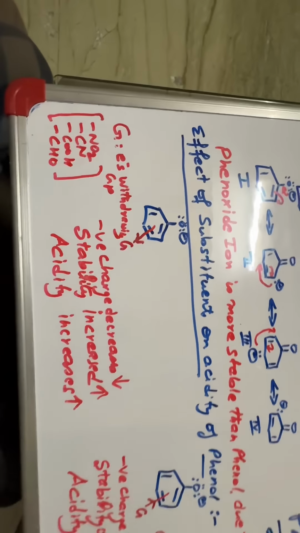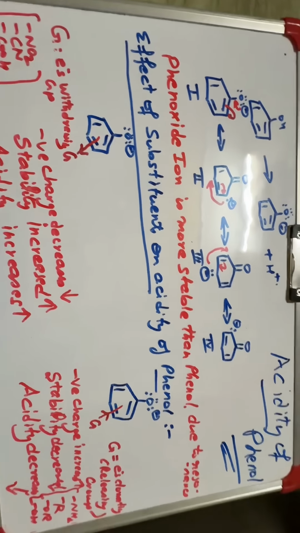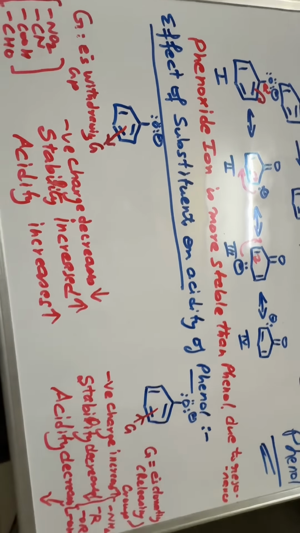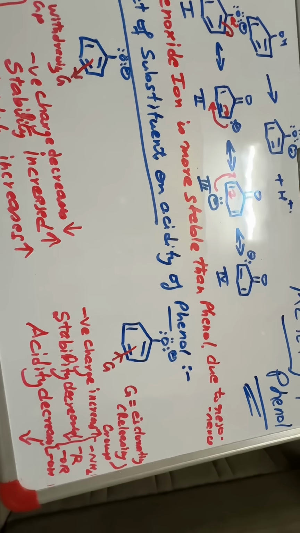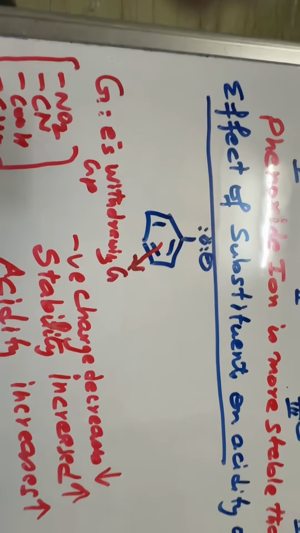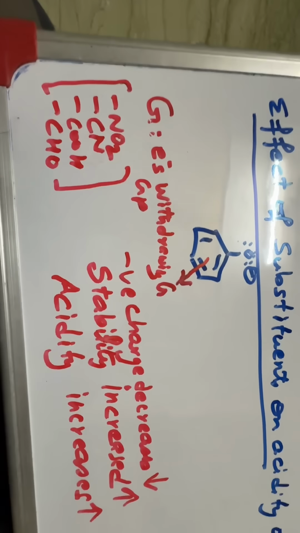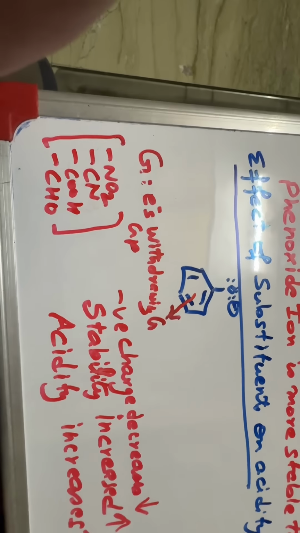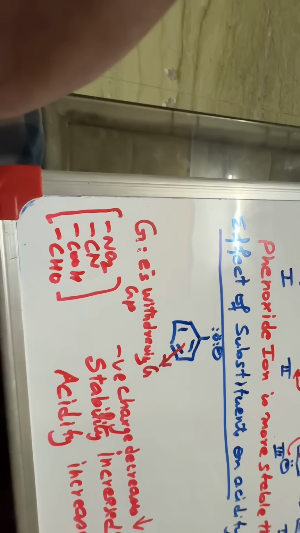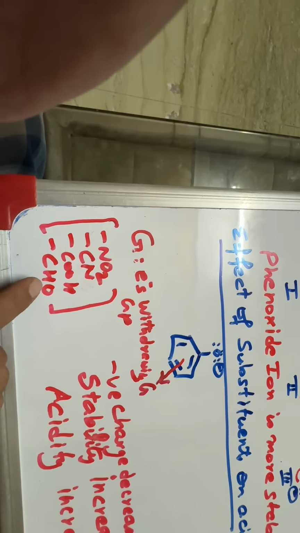Further, regarding the effect of substituents on the acidity of phenol, we know that substituent groups are of two types. One is called an electron withdrawing group, while the other is called an electron donating group. Now we will discuss the effect of the electron withdrawing group. The electron withdrawing group is a group which withdraws electrons towards itself from the ring. These include the nitro group, nitrile group, carboxylic acid group, and aldehyde group.